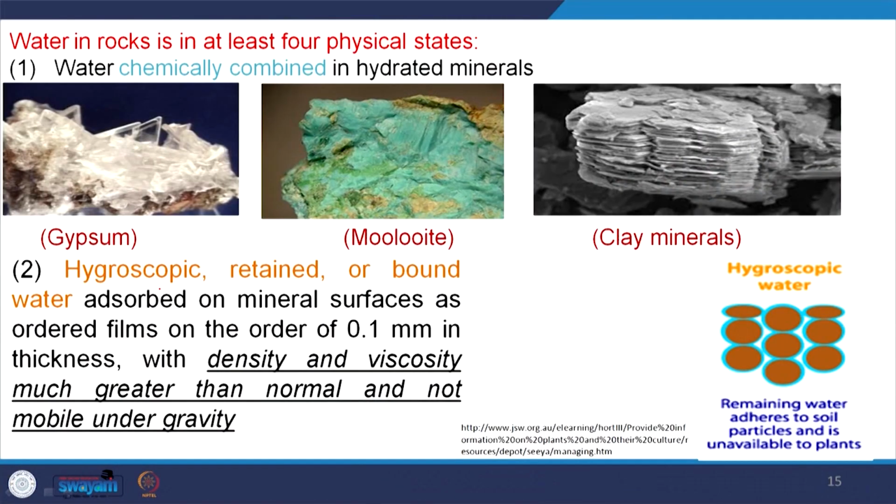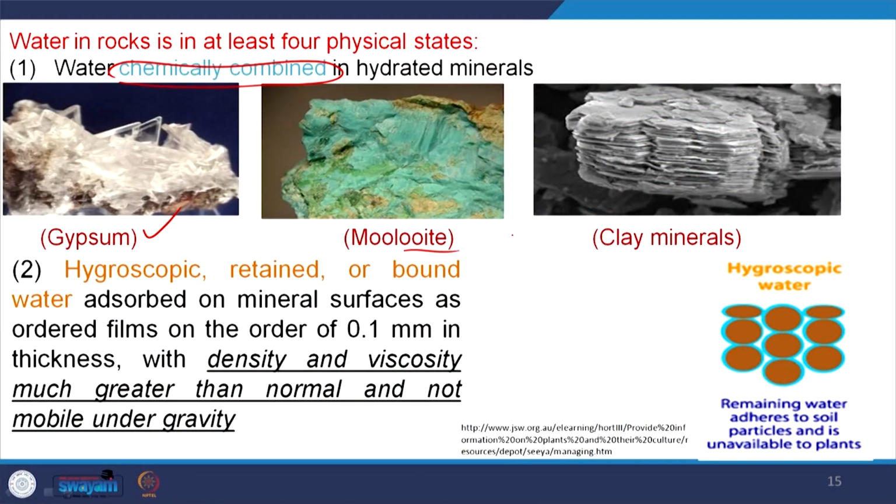Here water in rocks is present in four forms. First is chemically combined water, that means water remains in the mineral lattice itself, the mineral structure itself. Gypsum is calcium sulfate and water. Similarly, malachite is a copper carbonate hydroxide, that means water is there.